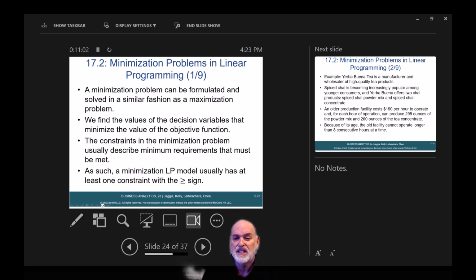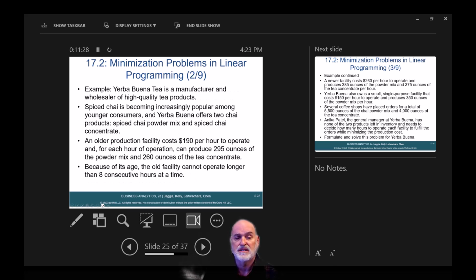Minimization problems in linear programming. A minimization problem can be formulated and solved in a similar fashion as a maximization problem. We find the values of the decision variables that minimize the value of the objective function. The constraints in the minimization problem usually describe minimum requirements that must be met. As such, a minimization LP model usually has at least one constraint with the greater than or equal to sign.